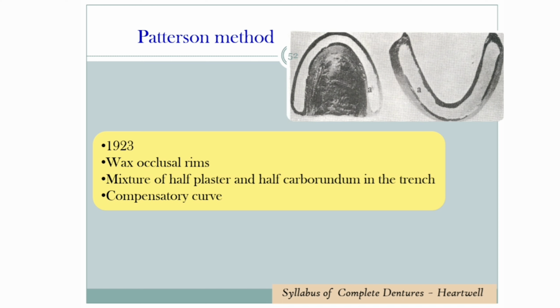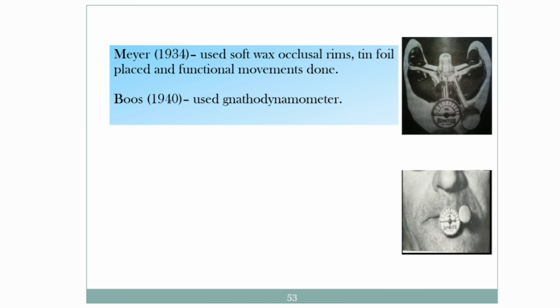As these movements are made, the height of the plaster carborundum mix is also reduced. The patient is asked to continue this movement till a predetermined vertical dimension is obtained. Finally, the patient is asked to retrude the jaw and the occlusal rims are fixed in this position with metal staples.